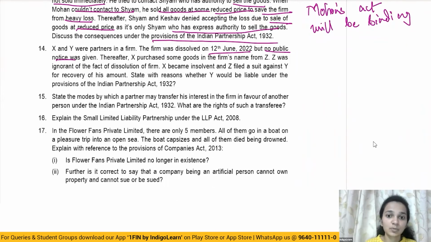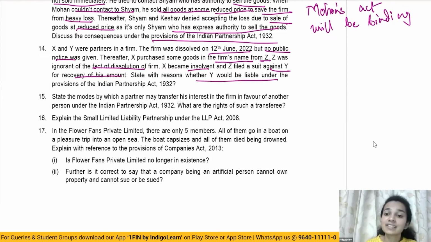Thereafter, X purchased some goods in the firm's name from Z, and Z was ignorant of the fact of dissolution. So X purchases goods in the name of the firm from Z, and Z was not aware that the firm has dissolved. X became insolvent and Z filed a suit against Y to recover his amount. State with reasons whether Y would be liable under the provisions of the Indian Partnership Act.